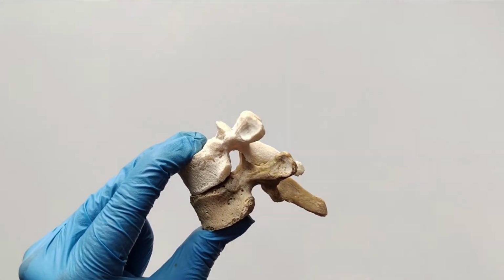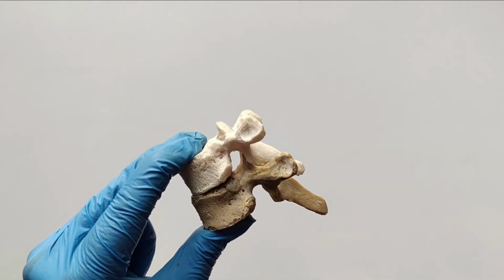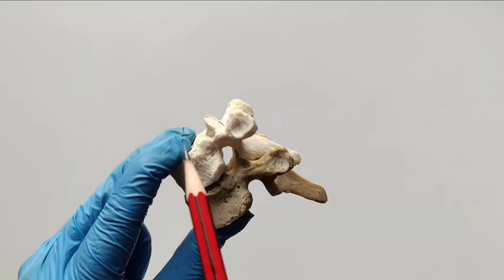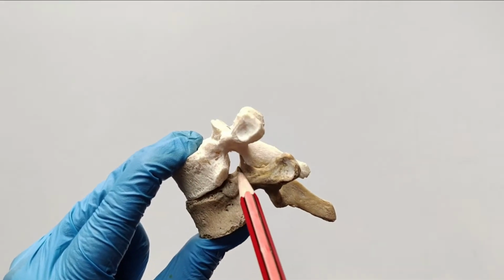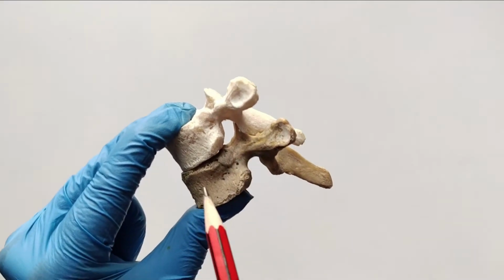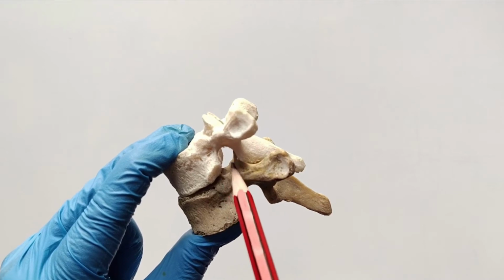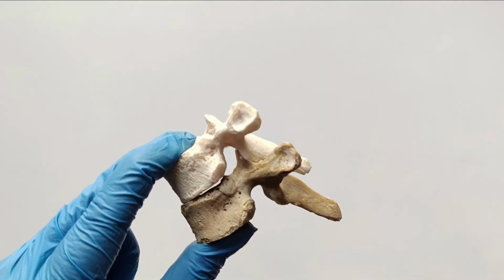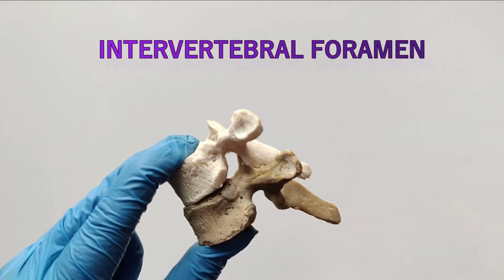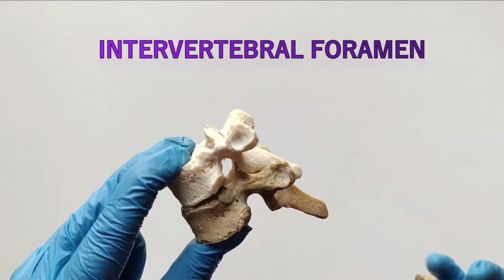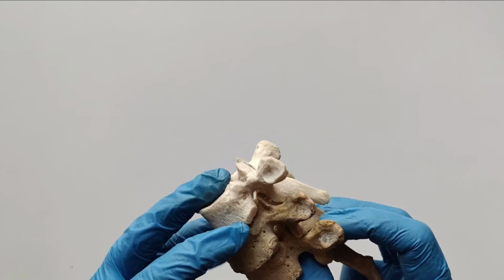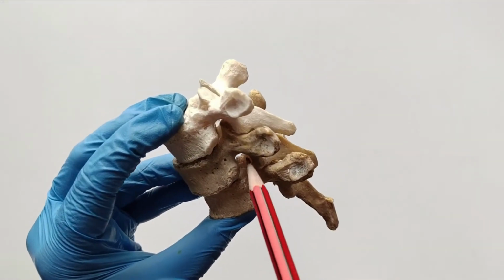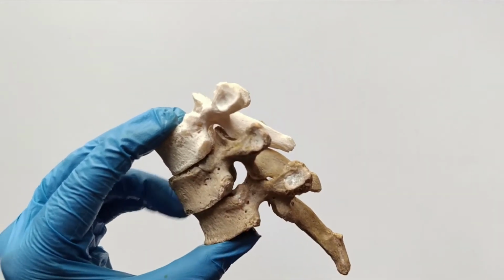So in this way, when two vertebrae articulate with each other, the inferior vertebral notch of the vertebra above, along with the superior vertebral notch of the vertebra below, together form a foramen, this foramen here, and this foramen is called the intervertebral foramen. So the intervertebral foramina are present between every vertebra like this. Here is the intervertebral foramen.